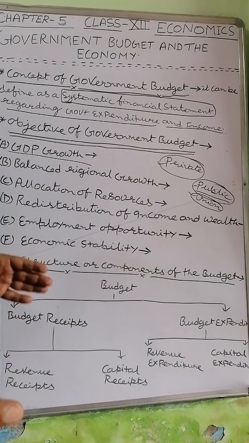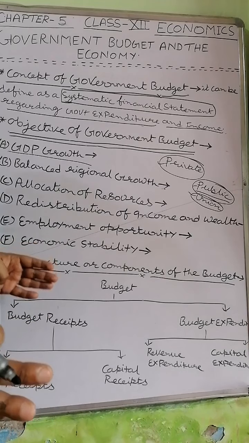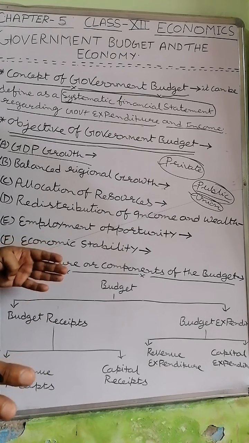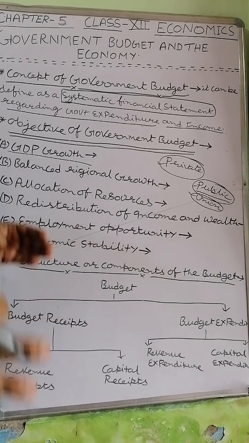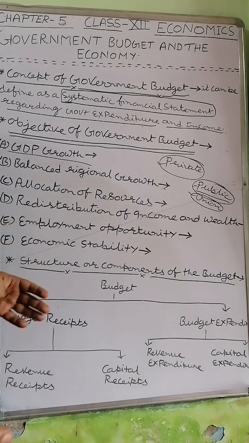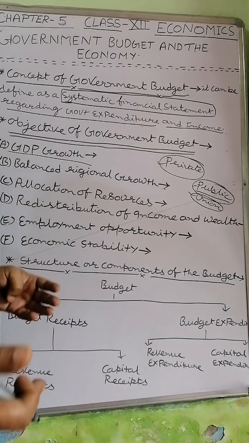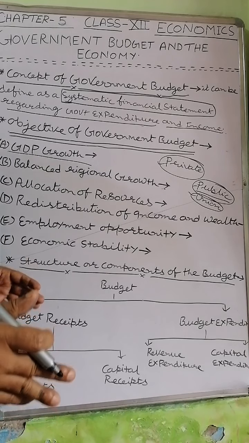So budgetary policy is the basis for GDP growth, and in budget it is decided what amount of investment needs to be made for primary sector, secondary sector and tertiary sector, and the developmental process of that particular sector depends upon that expenditure amount, that investment amount, and that is